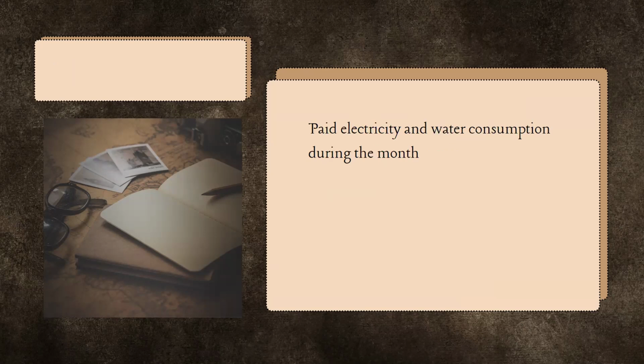Next is paid electricity and water consumption during the month. When we build up a business, it is very evident that we have to have electricity and of course water, since we consume electricity and water every day. So this became part of our day-to-day activity in the business, the normal operating activity of the business. So this refers to what kind of activity? This is an operating activity.